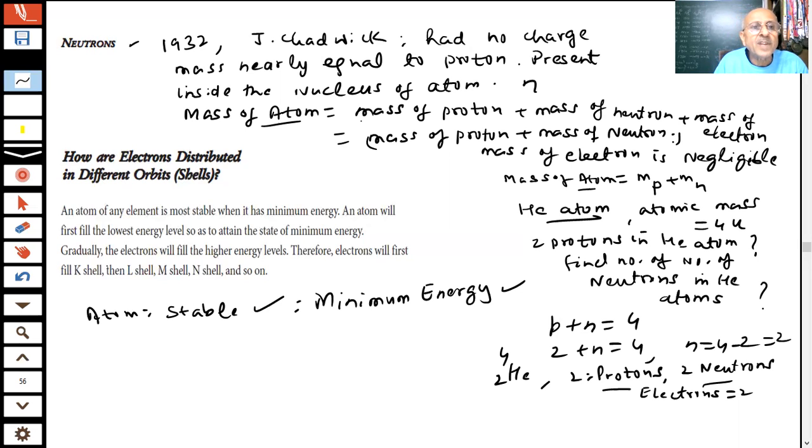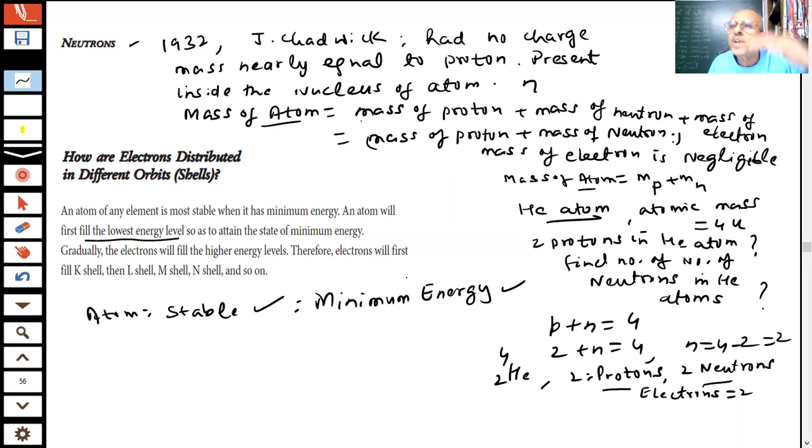So students, the important point: an atom of an element is most stable when it has minimum energy. An atom will first fill the lowest energy level. First, the atom will go to the K shell. K is the lowest energy level, n equal to 1. After it is filled, it will go to the next level.